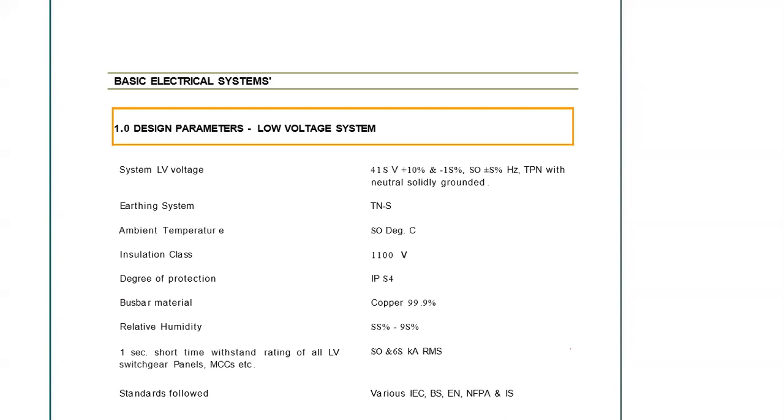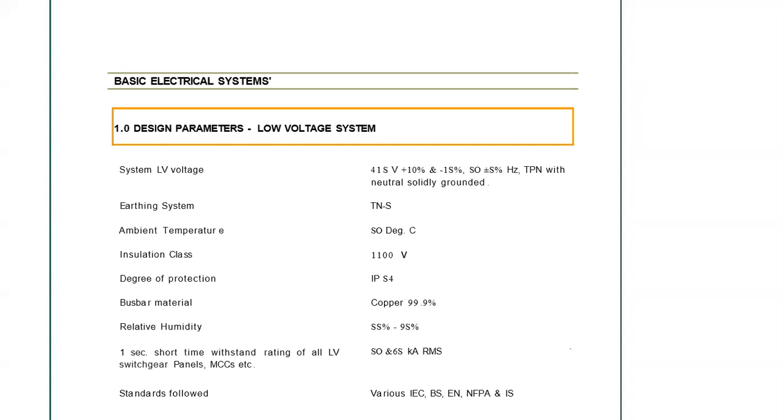Ambient temperature, because India is a very high temperature zone, so it is considered as 50 degrees centigrade. Insulation class 1.1 kV, generally it is followed. In some cases, it is 750 volt also. In some cases, it is 3.3 kV also. Degree of protection, generally it is IP54. But in case we go for outside installation, it is IP65 or IP67.